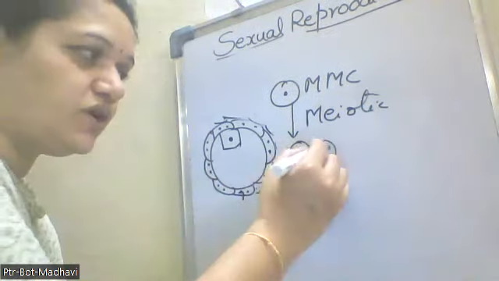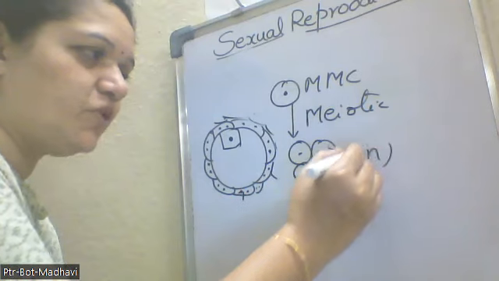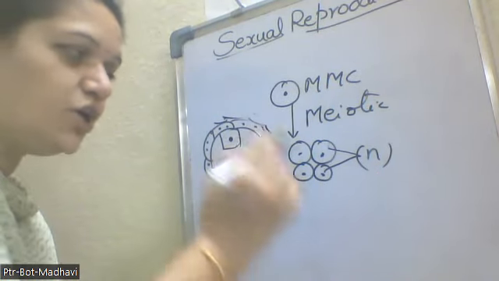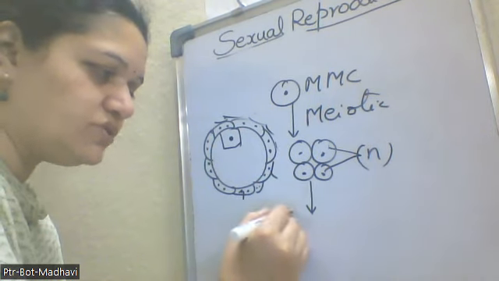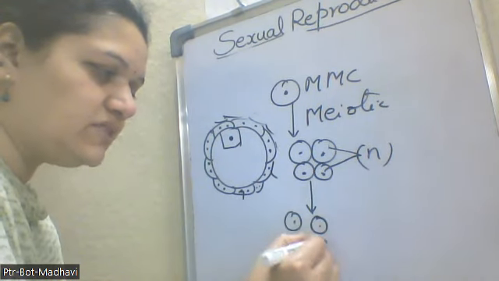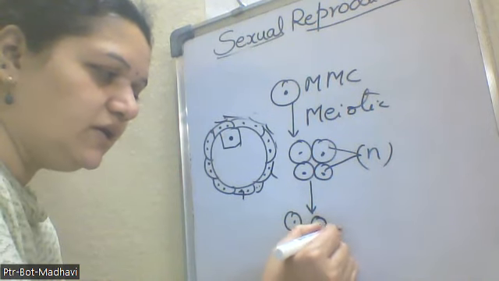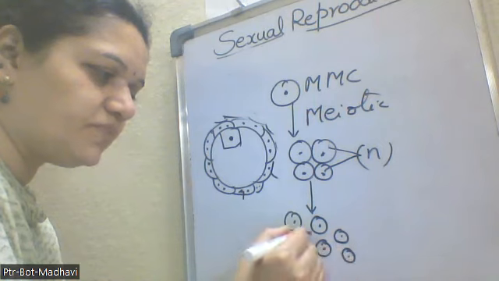Initially, all these 4 haploid cells are attached to one another in the tetrad condition. After certain development, they become free, and each and every microspore now starts dividing mitotically to increase its number.